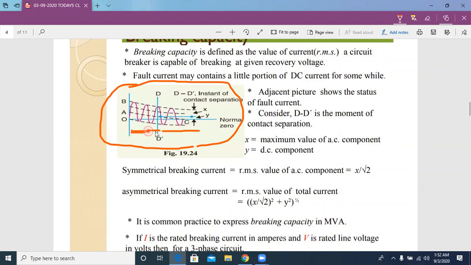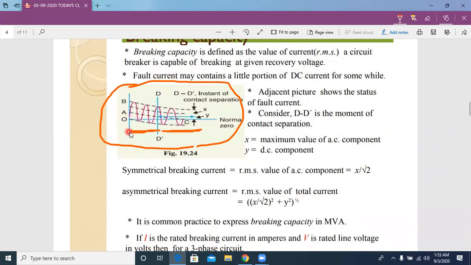So this one is asymmetrical current and this one is symmetrical current, because in symmetrical current the magnitude is constant with respect to time. That's why we call it a symmetrical current. And in this section, the magnitude of current is going to change with respect to time, so that's why we call it an asymmetrical current.